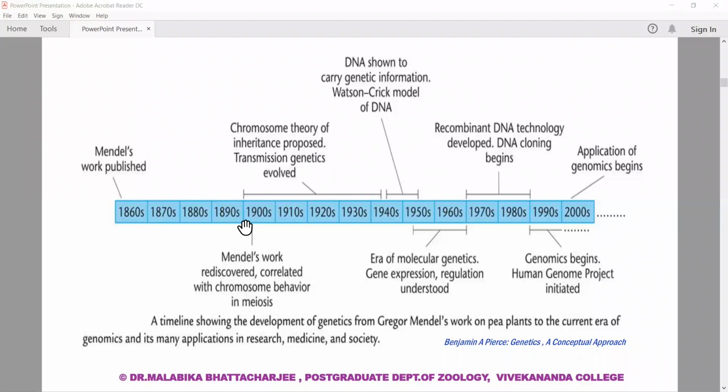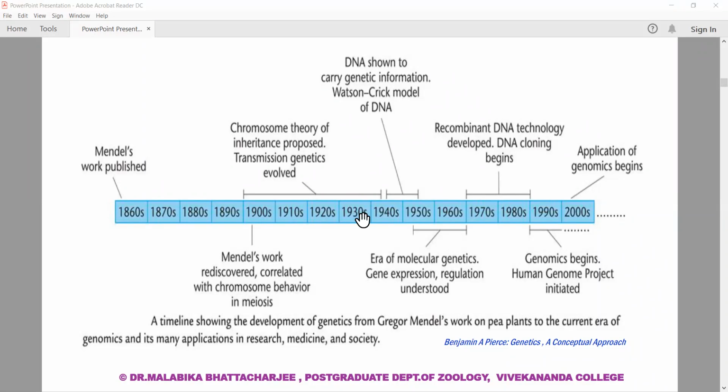But around 1902 his work was rediscovered, and then there was a huge number of experiments related to the chromosomal theory of inheritance and transmission of genetics.